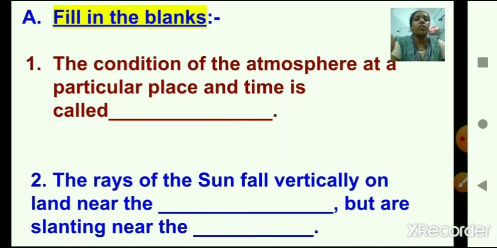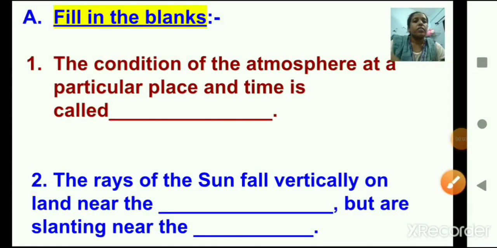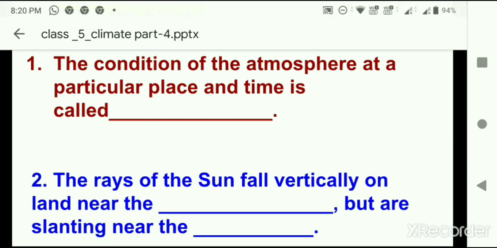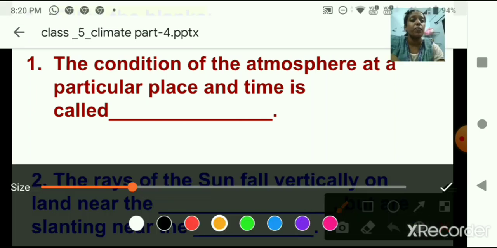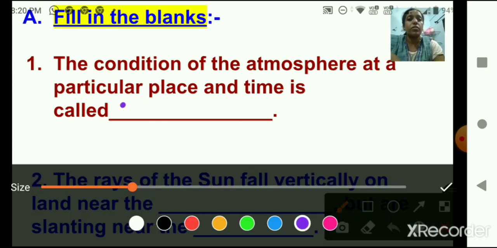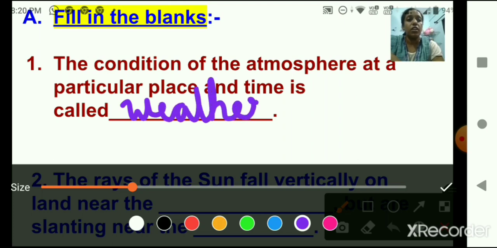A. Fill in the blanks. Number 1. The condition of the atmosphere at a particular place and time is called dash. Yes, children? What will be the answer? Yes, weather. W-E-A-T-H-E-R. Weather.